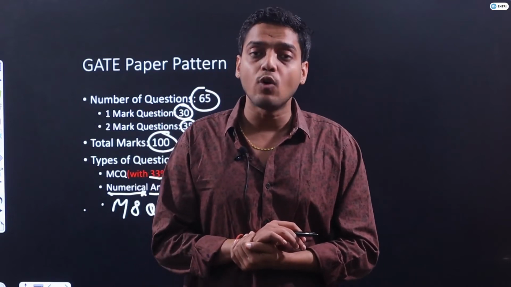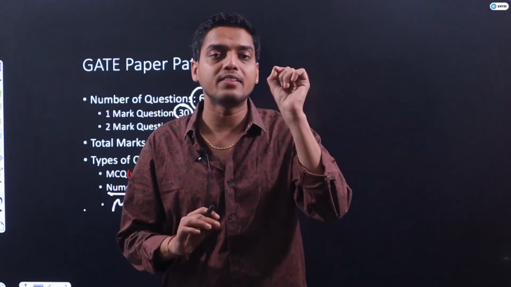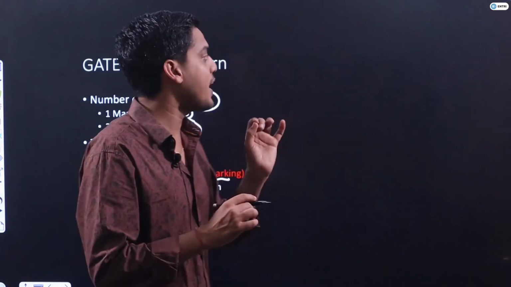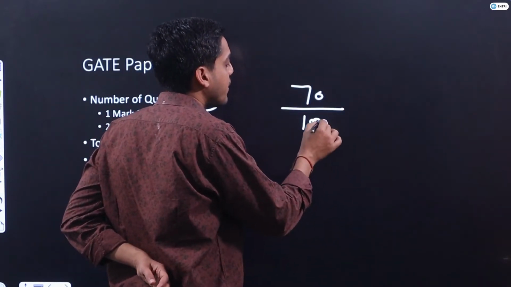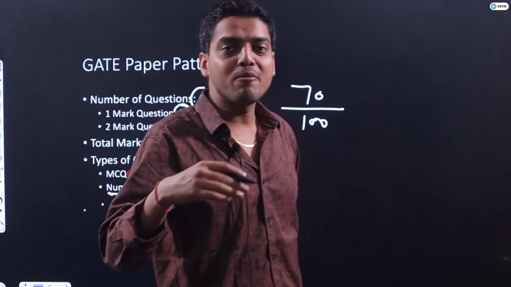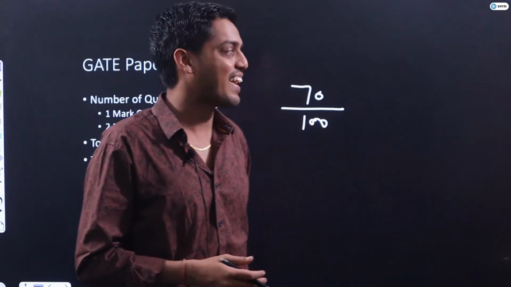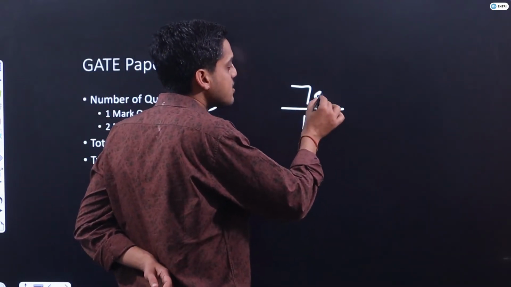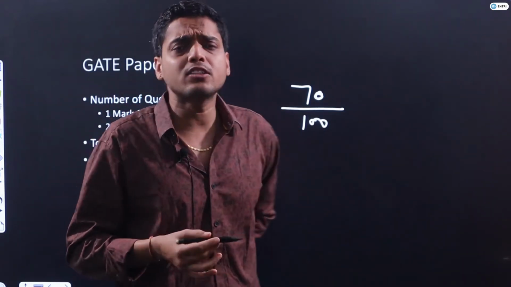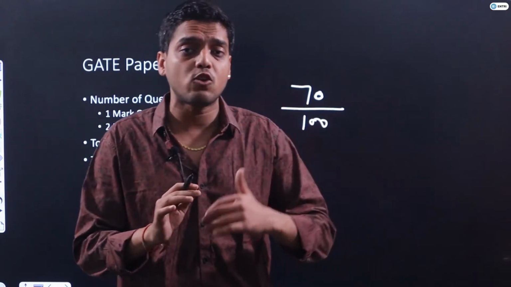You have to score extraordinarily in your GATE exam if you want good admission, a good college for MTech, a direct call from PSUs, or direct admission in the ISC. Then you have to score at least 70 marks out of 100. If your branch is mechanical, then do plus 4 or 5, because in the mechanical branch there is a lot of competition. So we should target 70 marks out of 100 marks.